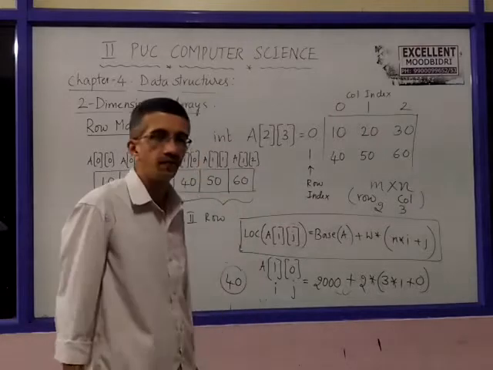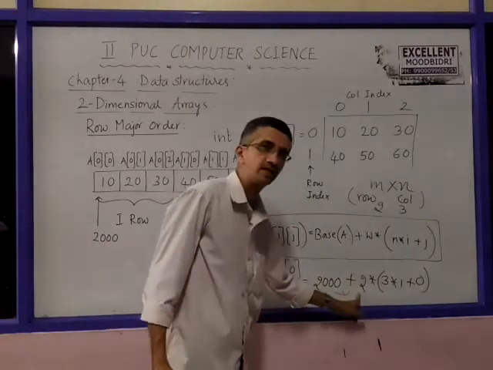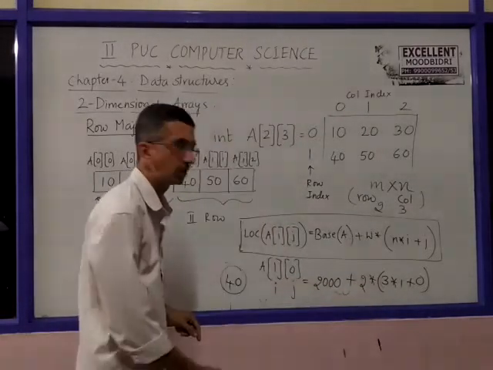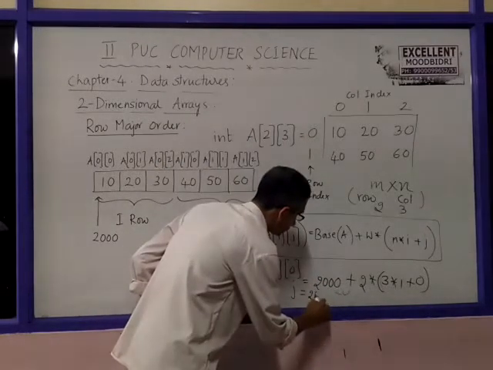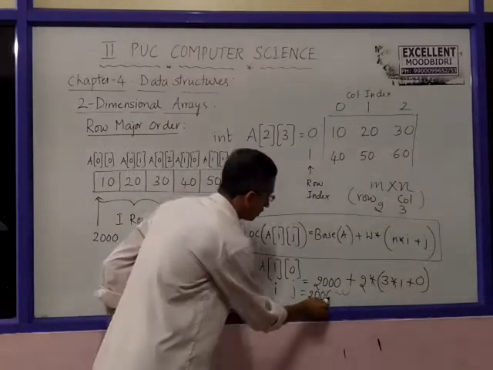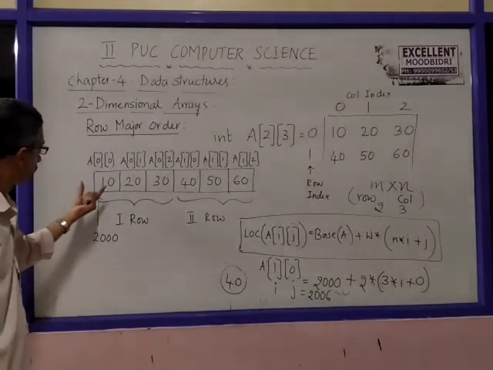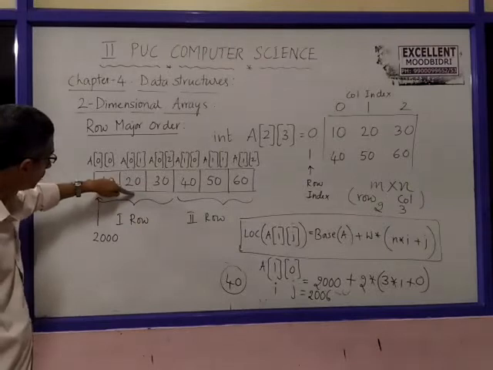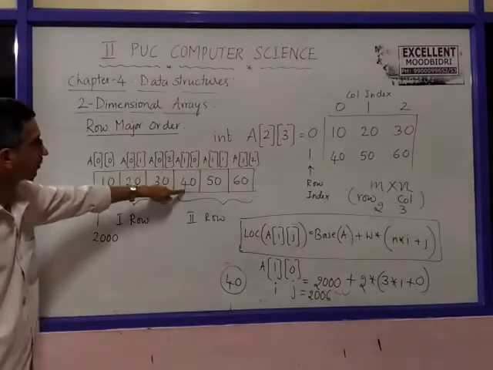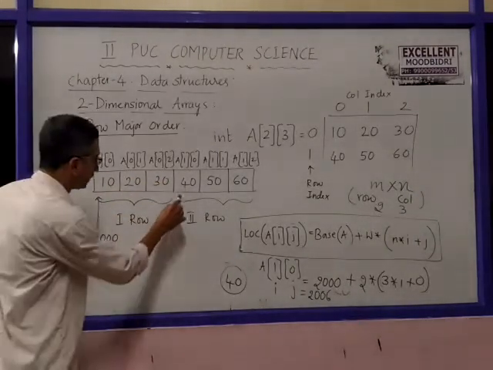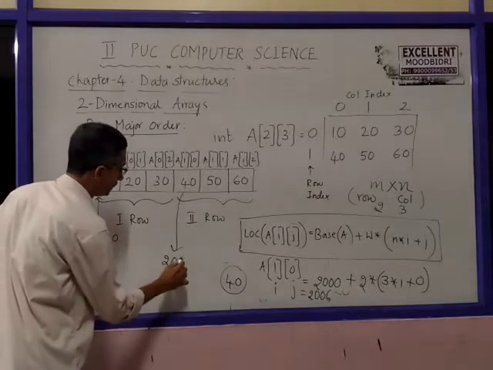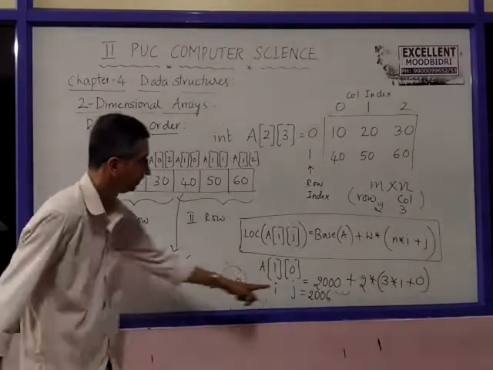3 plus 0 is 3. 3 into 2, it is 6. 6 plus 2000, it is 2006. Let us verify. So 2000, 2002, 2004, 2006. Correct? So the address of this item is 2006. We got it.